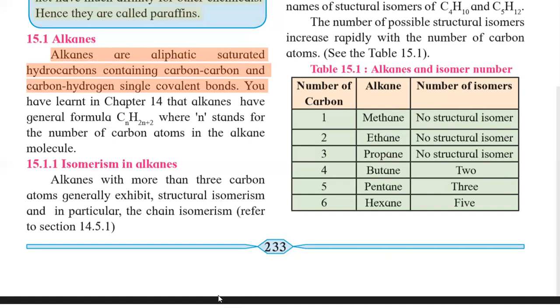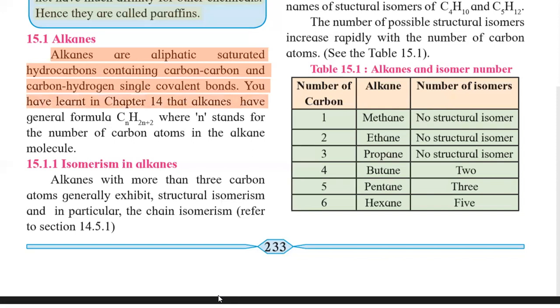Aliphatic means open chain, saturated means containing single bonds. So aliphatic saturated hydrocarbons containing carbon-carbon and carbon-hydrogen single covalent bonds are called alkanes.